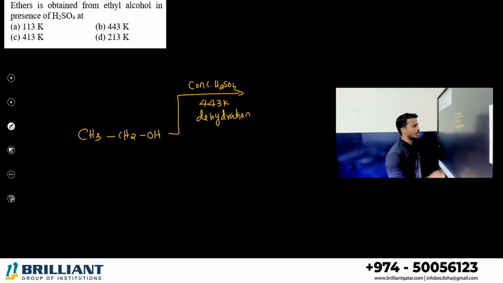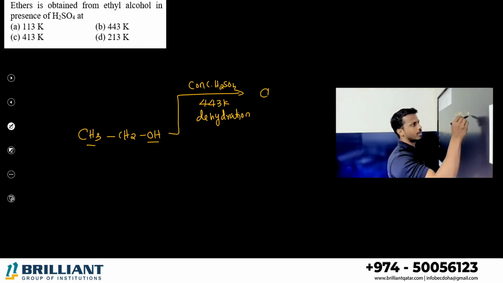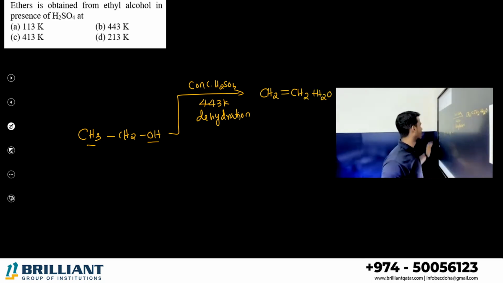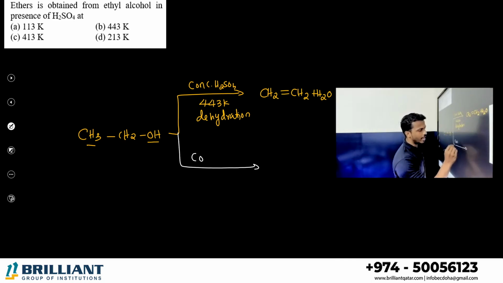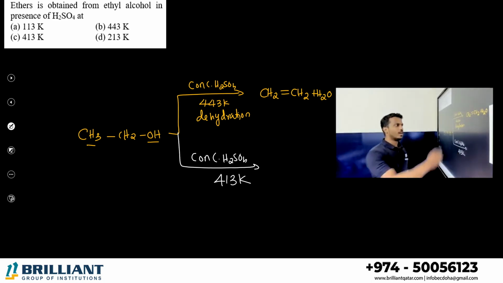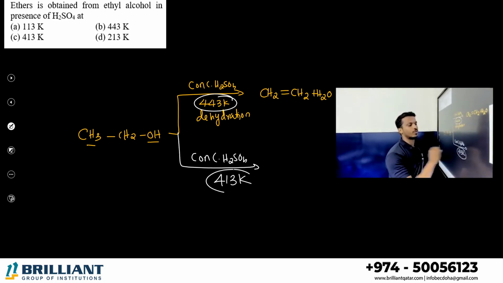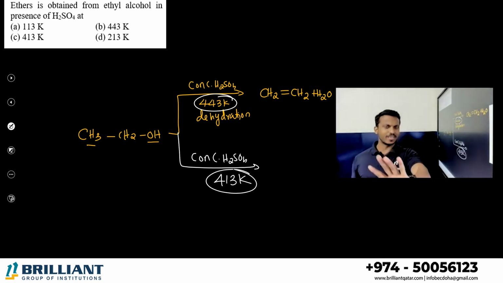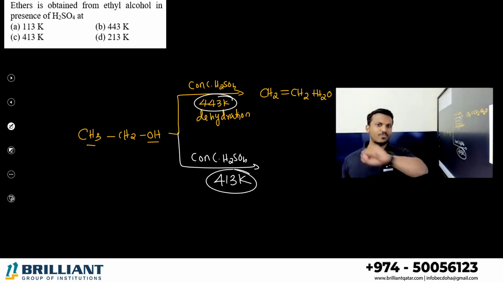What is dehydration? OH you take from alpha carbon, one hydrogen you take from beta carbon, you will get alkene with the water. The same alcohol, when you treat with the same reagent concentrated sulfuric acid at 413 Kelvin, here 443, here 413. If you just change the temperature from 443 to 413, your product is entirely different.